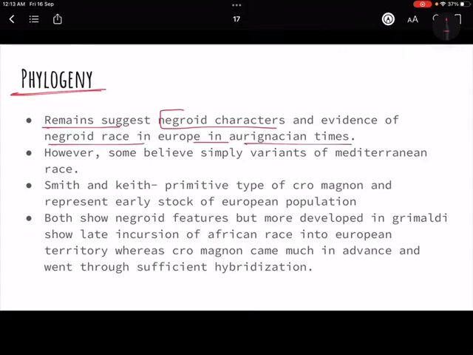Basically they are trying to say that this kind of man must have evolved in Africa in the upper Paleolithic times, and must have migrated to Europe in that time. Some believe that they are simply variants of Mediterranean. Some say no, it's not like that, that they must have migrated to Europe from Africa. It's not like that. They are just a different variant of Mediterranean, right?